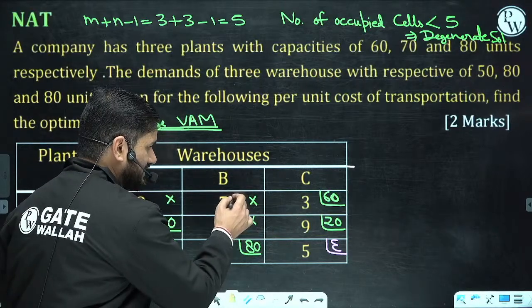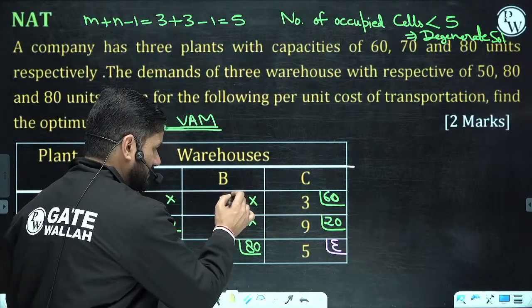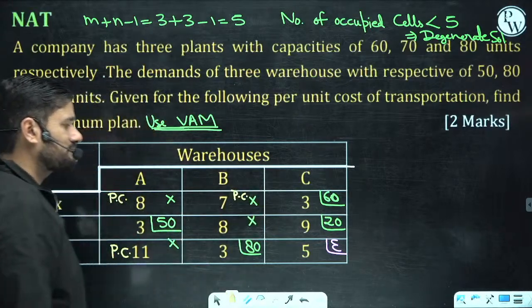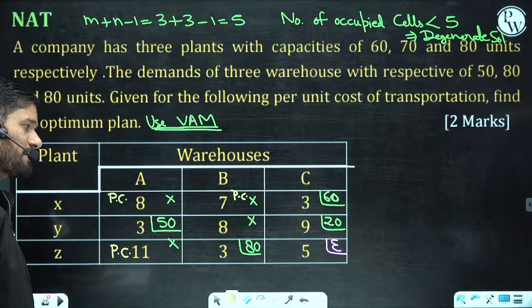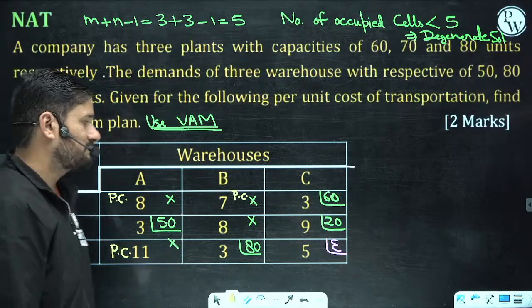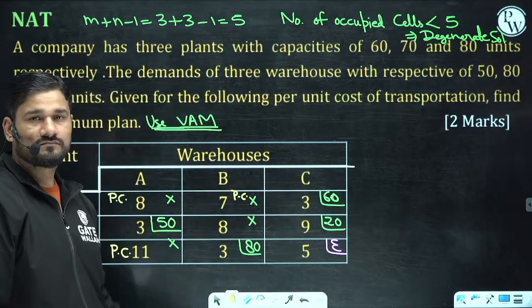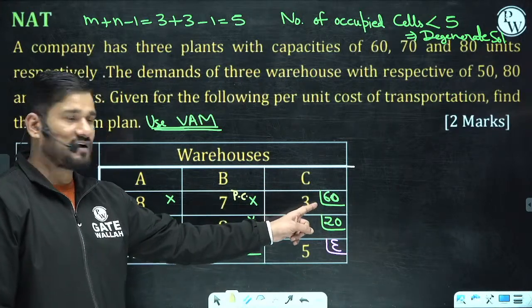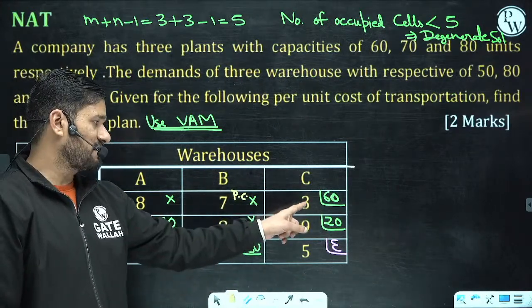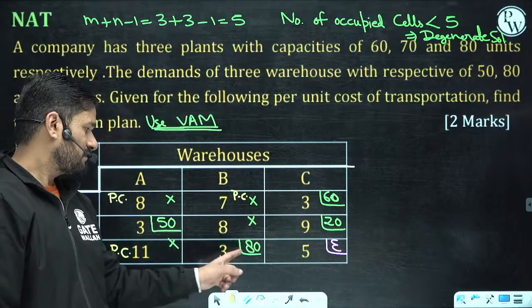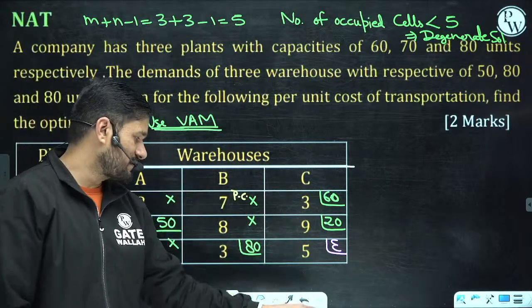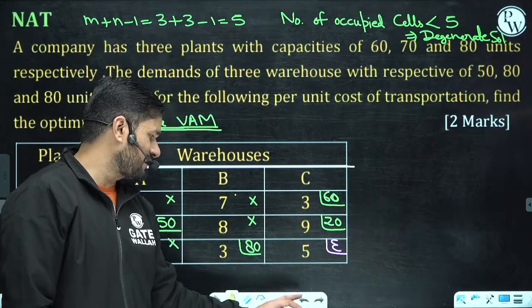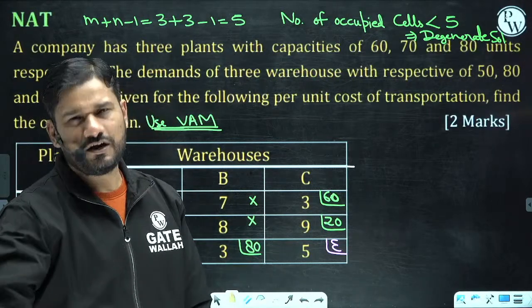If you take this as the potential cell, now again you check 3 to 7, 3 to 5. If you transfer the quantity from here to here, you are transferring from 3 to 7, 3 to 5. Not recommended. Beta, are you getting the idea of how I am checking that?